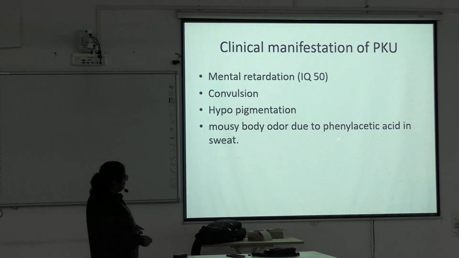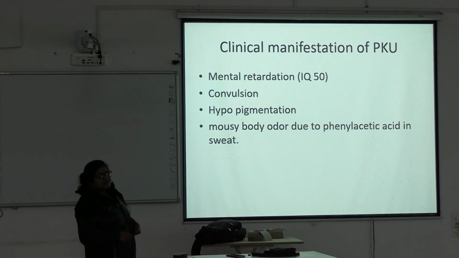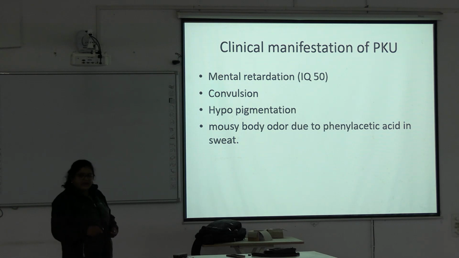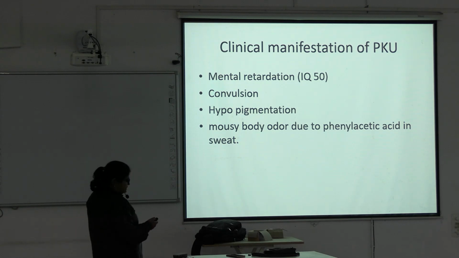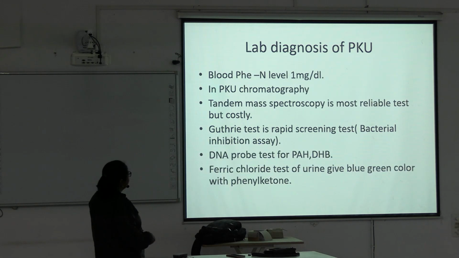In sweat, there is also release of this phenyl acetic acid, which gives the mousy odor. In an MCQ, it can be asked whether the mousy odor of a phenylketonuria patient is due to phenyl acetic acid, phenyl lactic acid, or phenyl pyruvate. Take the correct answer: it is due to phenyl acetic acid in sweat.